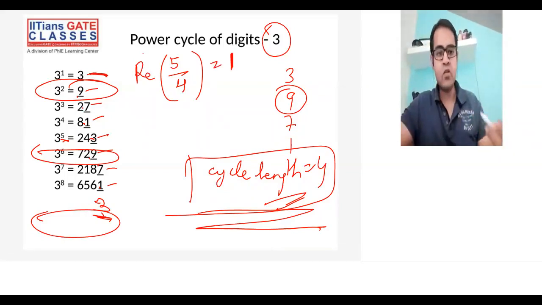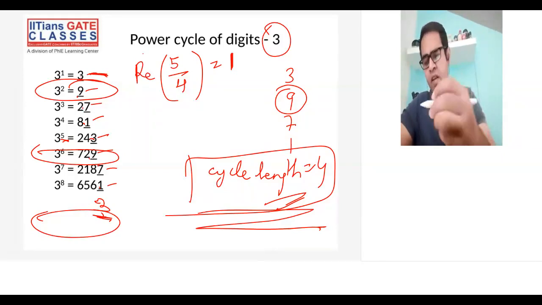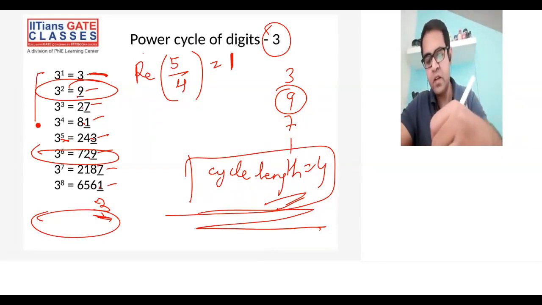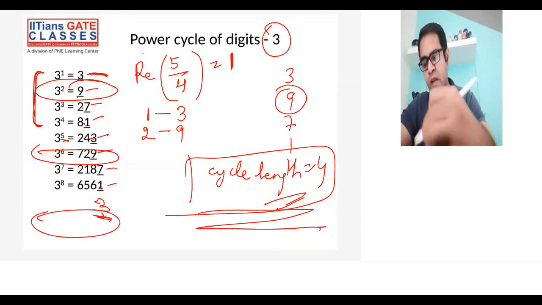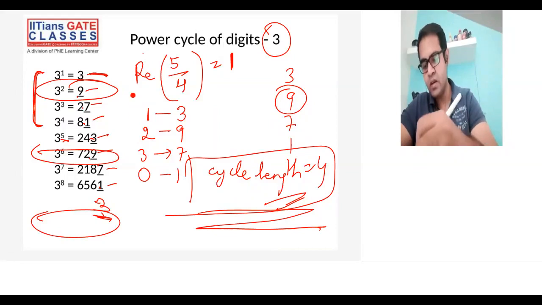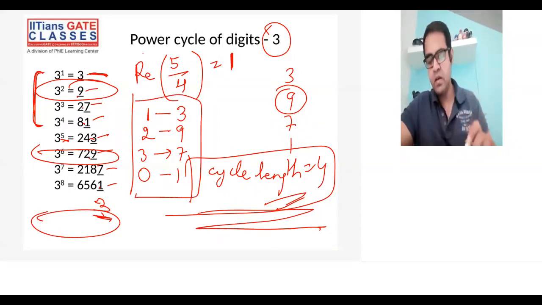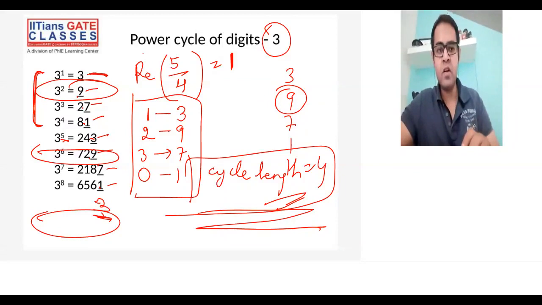Now I'll tell you the table for 3. The table for 3 is also simple. See, you can get the table using these 4 only. So if the remainder is 1, the unit digit will be 3. If the remainder is 2, the unit digit will be 9. If the remainder is 3, the unit digit is 7. And if the remainder is 0, the unit digit is 1. Okay, so this is the table for 3.